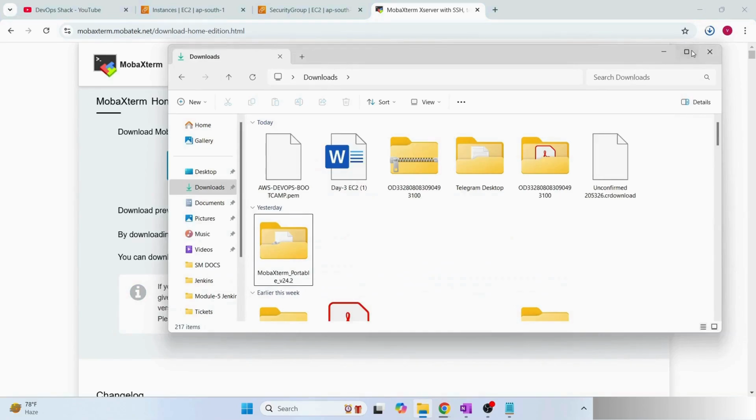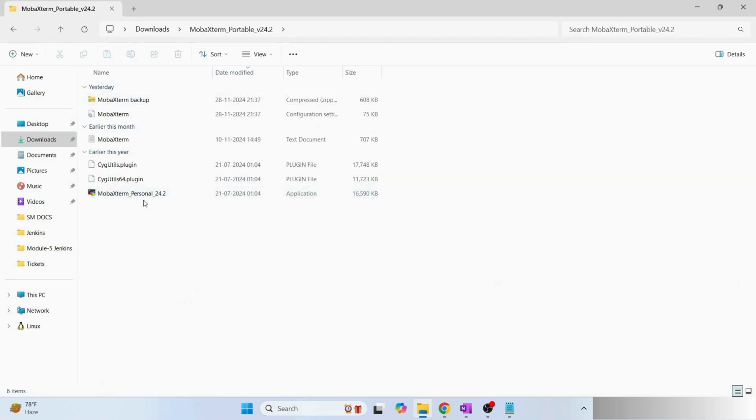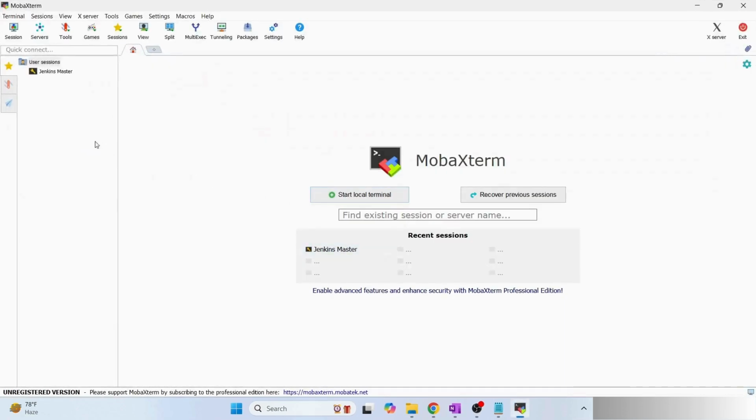Once it is downloaded, you'll be able to see a zip file. Once you extract that zip file, this folder will be available, and this file that you see, MobaXterm personal, is the application that opens MobaXterm if I double click. This is the best way that you should be using.